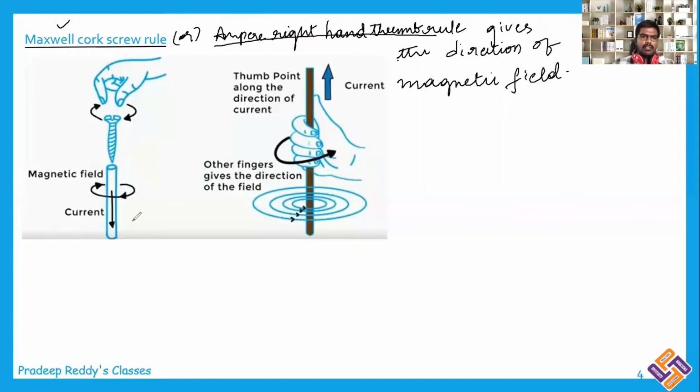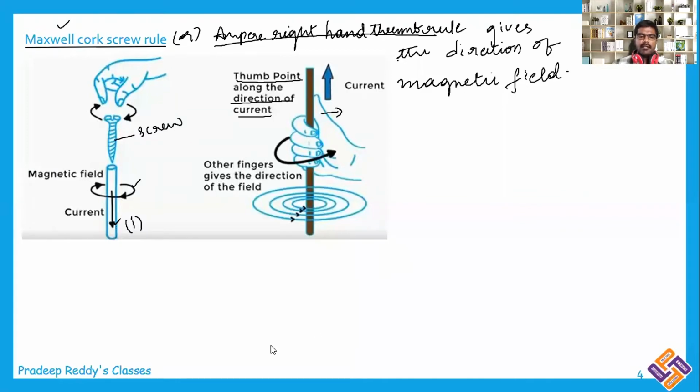Now the corkscrew rule, this is a corkscrew. The motion of the screw represents the current direction and the motion of the fingers represents the magnetic field. So this is the magnetic field direction and this is the current direction. Likewise, the right hand thumb rule states that the thumb points along the direction of current, and the curling forefingers represent the direction of the magnetic field. Either of these two rules can be used to find the net magnetic field.